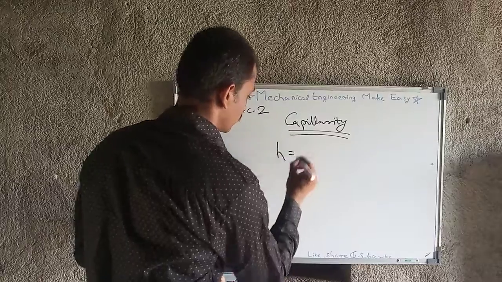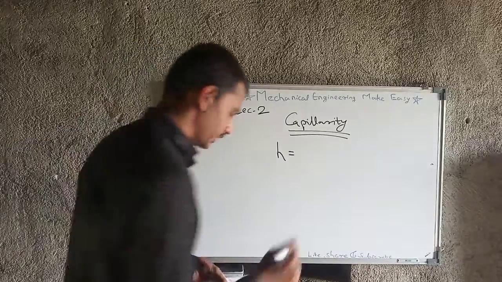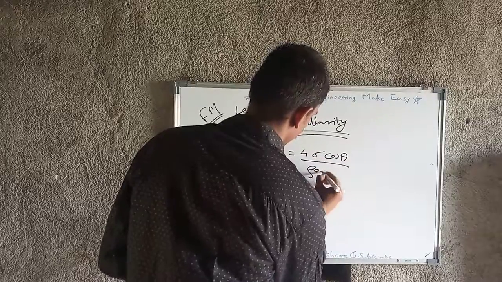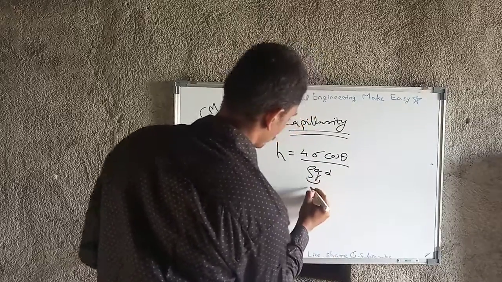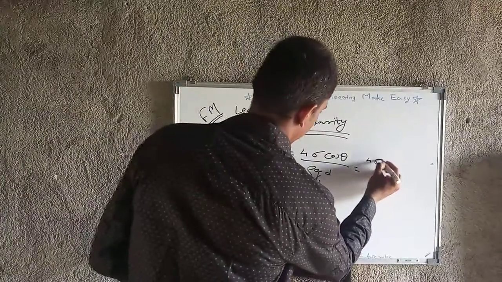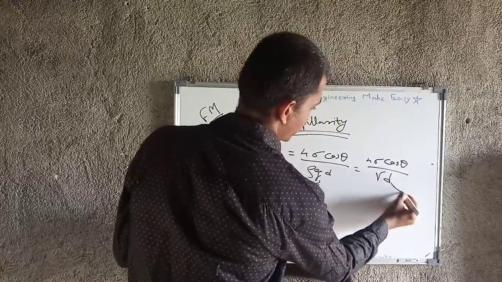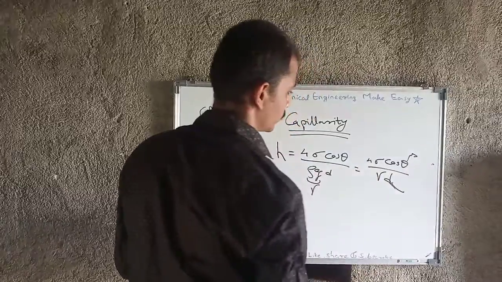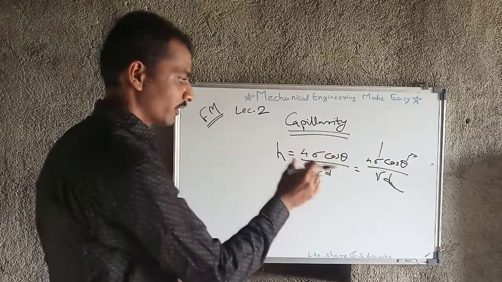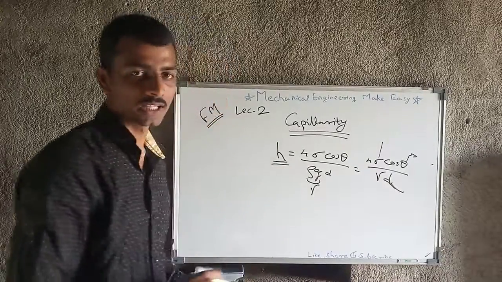So the height by which the capillary rise or fall takes place, the formula of that is 4 sigma cos theta upon rho g d, or we can call rho g as gamma, the specific weight. Okay, so 4 sigma cos theta upon gamma d. This is the diameter of the capillary tube, this is theta that we know, this is surface tension. So 4 into surface tension into cos of theta divided by gamma into d, that is the diameter of the capillary tube. So this is the formula of height, that may be capillary rise or fall.